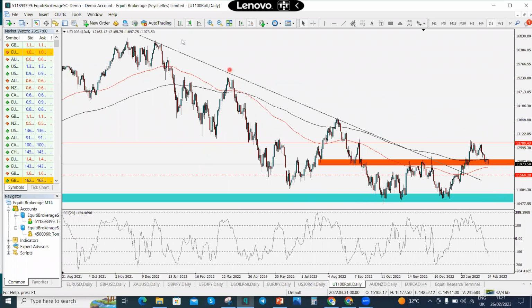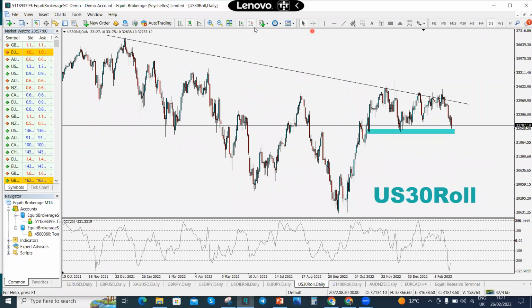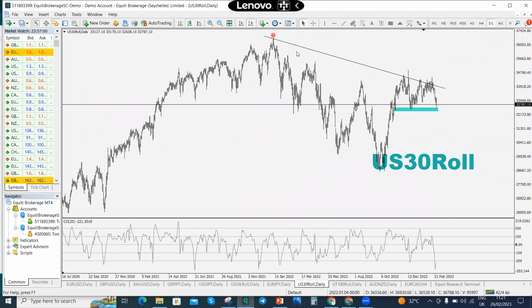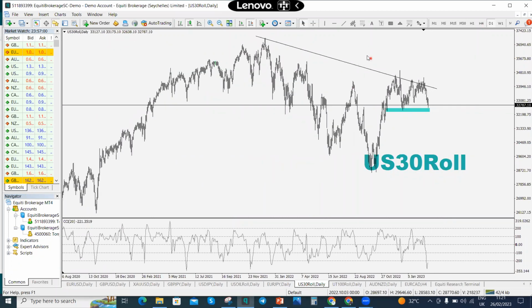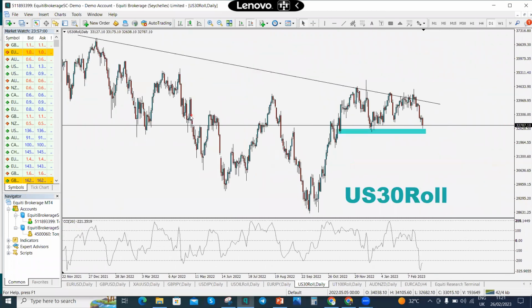Okay, so if you watch the Nasdaq 100 on the daily time frame, it had broken that structure, retested, and then rebounded as well. But if we look at the US 30, it's still trying to respect that same trend line. Okay, it's still trying to respect the daily trend line. So for me, I feel like what's happening on the Nasdaq 100 is more like the future for the US 30. So I'm expecting prices to find solace here, right? Somewhere around this level, if possible, consolidate a while and then break the structure and continue to go bullish.